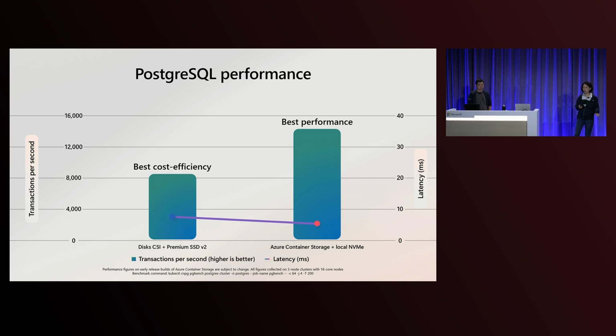So for all of you, if you needed the most scalable PostgreSQL deployments, definitely go with local NVMe drives. But when you're looking to balance your price point and grow your PostgreSQL as your database scales, then Premium SSD v2 will be a great option, as you'll be able to provision your capacity, IOPS, and bandwidth on the fly, and then scale as your needs increase.